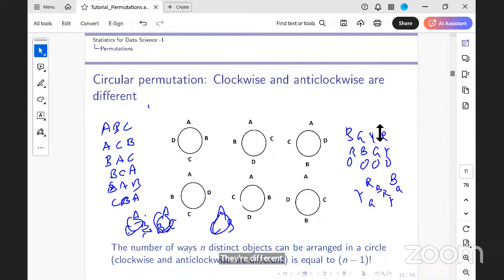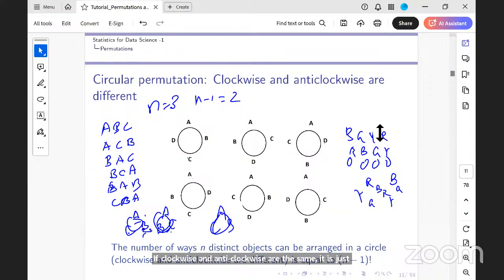So what is n here? n is 3, n minus 1 is 2. If clockwise and anti-clockwise are different, it is 2 factorial, 2 ways. If clockwise and anti-clockwise are the same, it is just one way, which is ABC. I can make them sit in a circle in only one way. Is that clear?